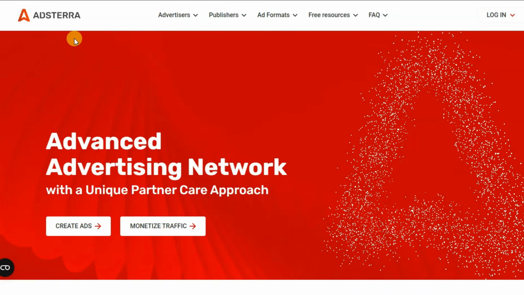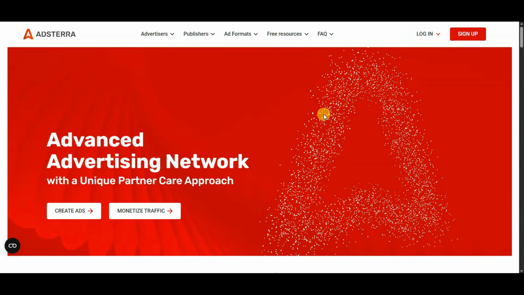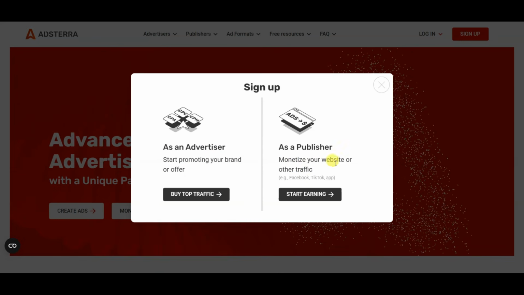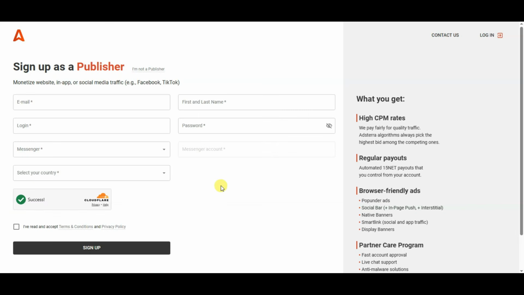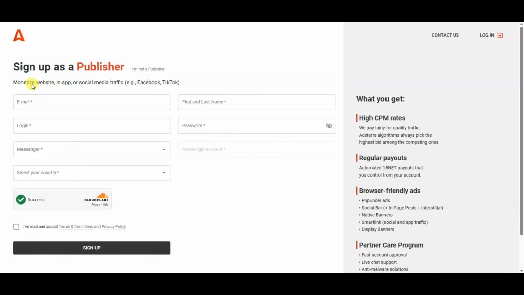Guys, you can go to the Adsterra platform. This is the best and most popular platform. You can click on the sign up button. Here you can see you can monetize your website or other traffic like Facebook traffic, TikTok and app. You can click on this button. It will then take you to this page. Here you can see what you get. You can get high CPM rates, regular payouts, browser-friendly ads, and a partner care program. You can monetize your website, in-app, or social media traffic like Facebook, TikTok.